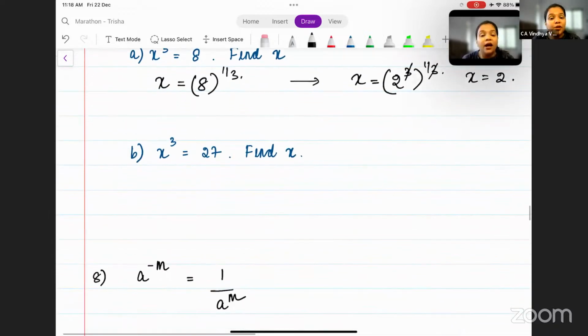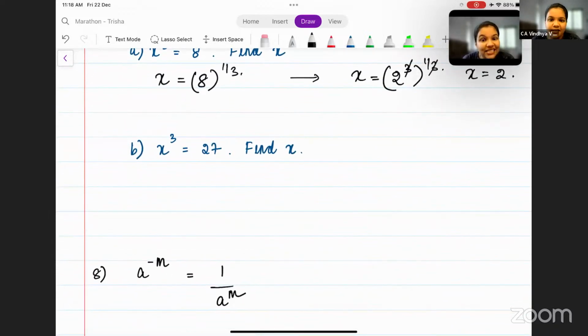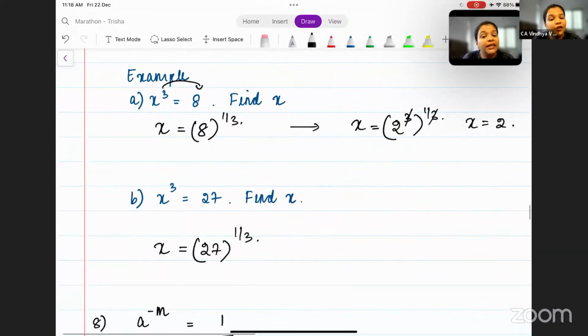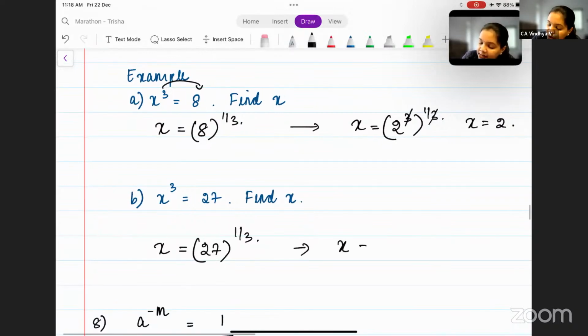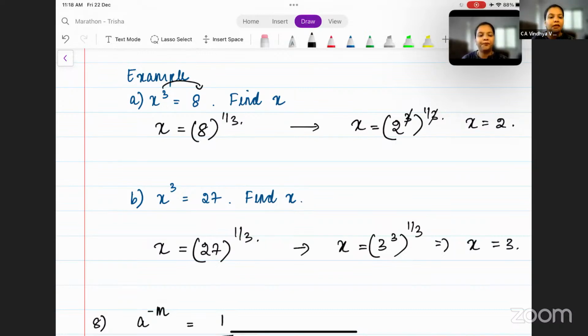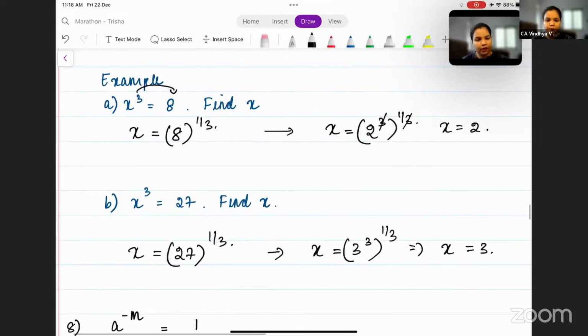Next, x to the power 3 is equal to 27 is given, correct? So we can write this as x is equal to 27 to the power 1 by 3, right? And this can also be written as x is equal to (3 to the power 3) whole to the power 1 by 3, making the answer x as 3. This is how you can use the law.